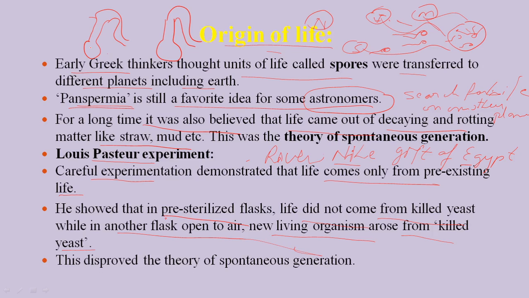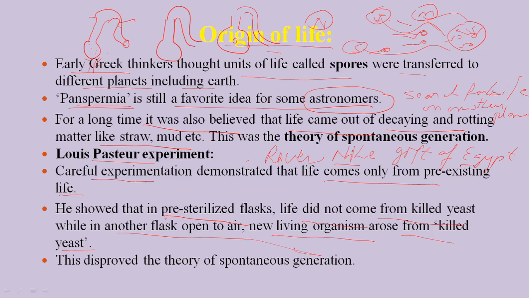Then he filled it with yeast and boiled this yeast so that it would die, and he enclosed this flask with a swan neck and bound it, so that no air comes in contact with it. He found that no life originated. Then what he did, he broke the glass of the flask, and also sterilized and heated this yeast.